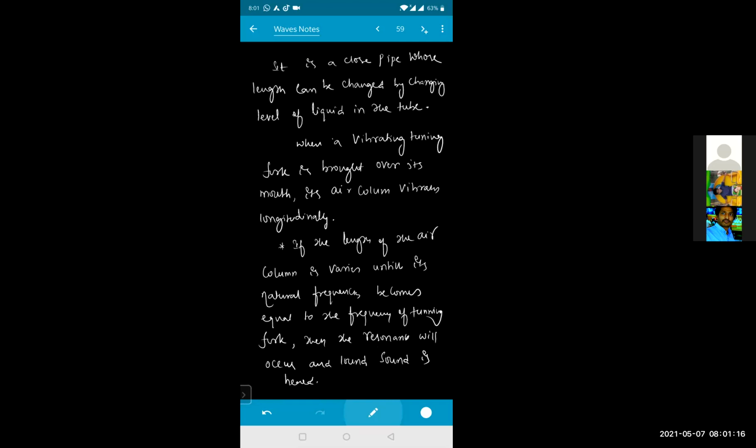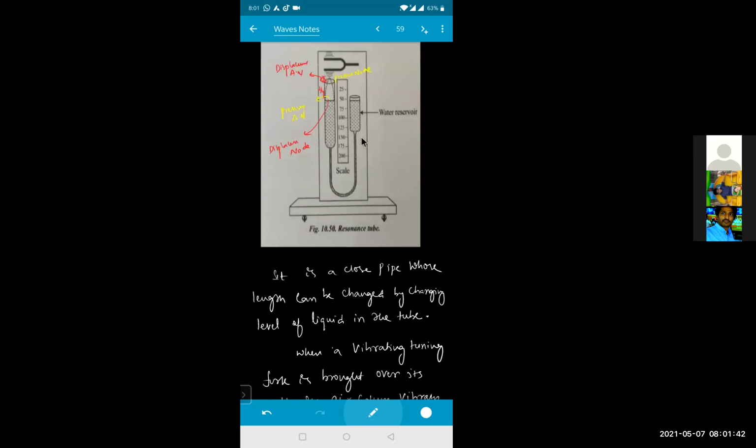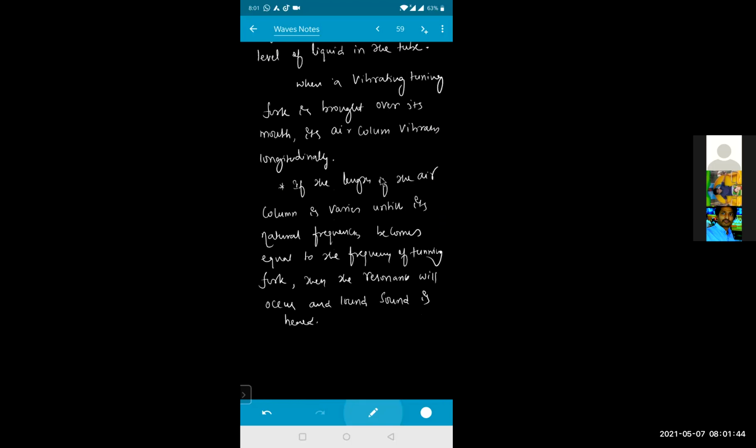Okay, so what you are doing is this: the moment you take the tuning fork and produce the vibrations, to match the frequency of the vibrations of the sound, we are taking this water, and the water in the reservoir is being increased and decreased. So a point will be reached where the frequency of this tuning fork matches the frequency of this water column. That frequency is called resonance.